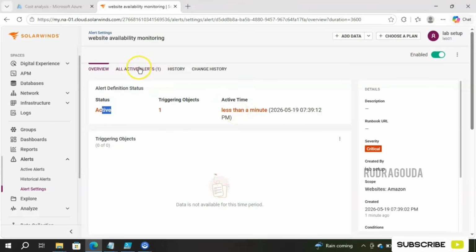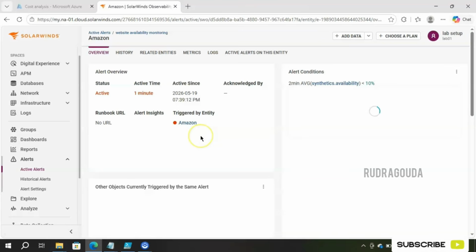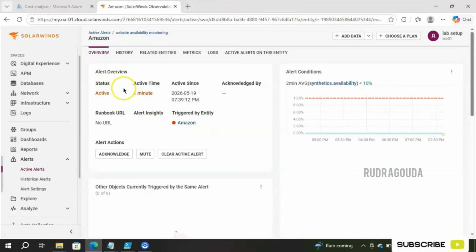To know more about that, you can go to all active alerts and it will display the information over here. You can see it is showing the source as Amazon, which is what we configured. Simply click on it and you can get more information. As you can see on the screen, status is active, total duration is 1 minute, and active since shows what time it got triggered. If anyone acknowledged it, it will give us that information. We have not provided any runbook URL, so no runbook URL. And triggered by entity is Amazon, which is absolutely fine because we configured it for Amazon website monitoring.